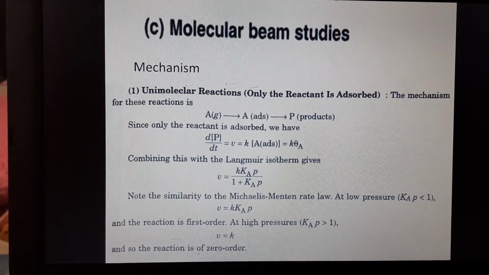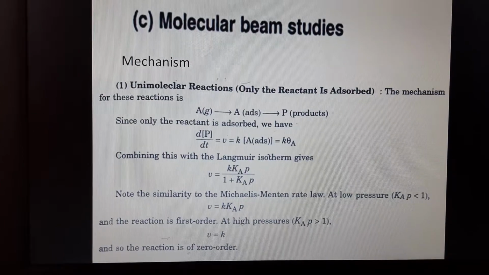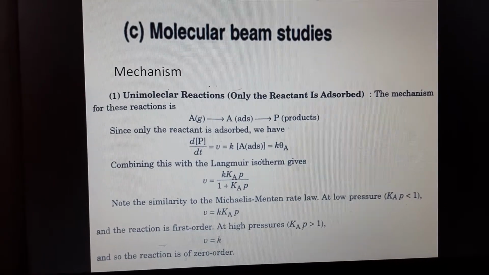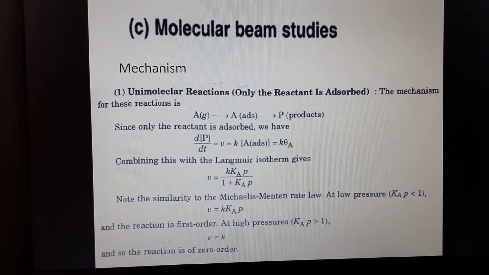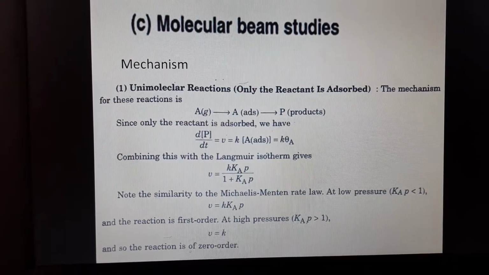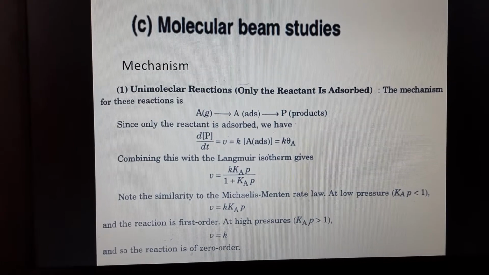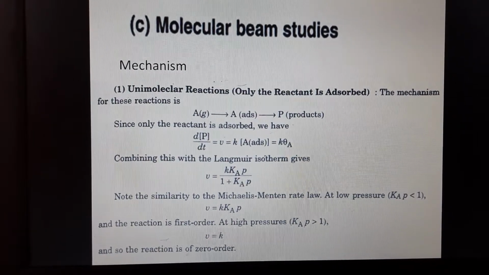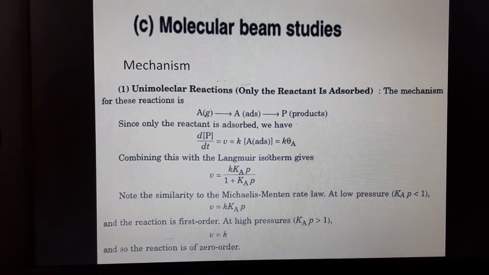Mechanism. We will now consider a few mechanisms for a catalyzed reaction. First is unimolecular reaction. Only the reactant is adsorbed. The mechanism for this reaction is A gas is adsorbed on catalyst, gives the product.